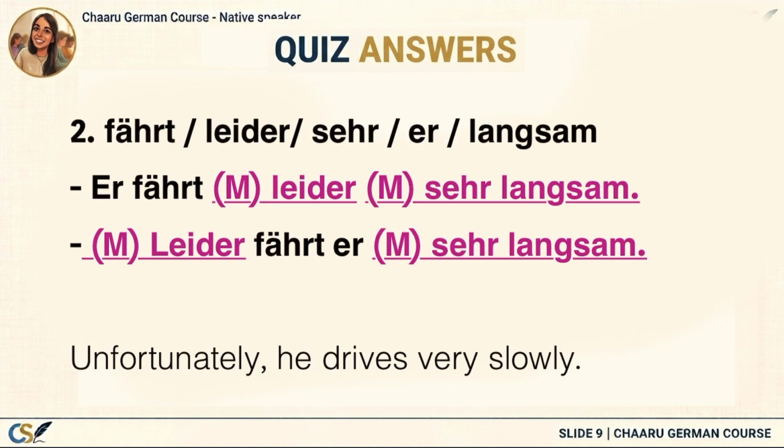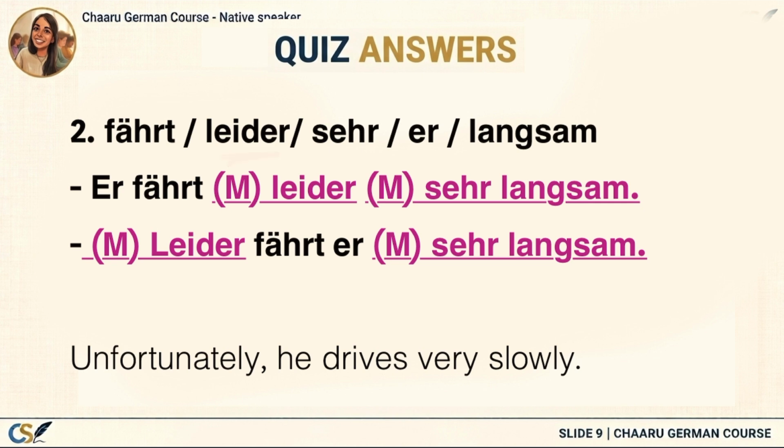Let's solve the second sentence together. First, let's identify each word. Fährt is the verb, it means drive. Er is the subject, it's the person doing the action. Now we have three more words. Leider, sehr und langsam. All three are adverbs, but they don't all do the same job. Let's look at them one by one.